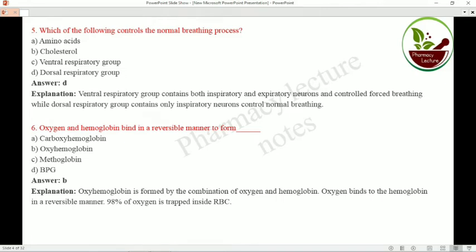Now comes question number 6. Oxygen and hemoglobin bind in a reversible manner to form oxyhemoglobin. That means oxyhemoglobin is formed by the combination of oxygen and hemoglobin. So oxygen binds to hemoglobin in a reversible manner. 98% of oxygen is carried inside the RBC.